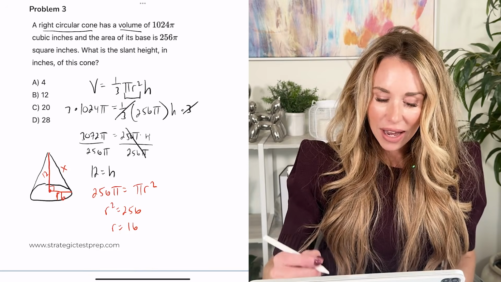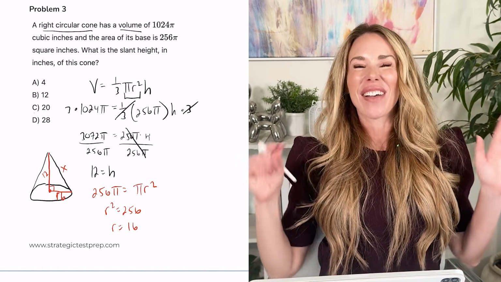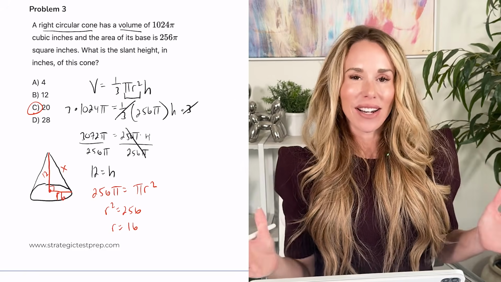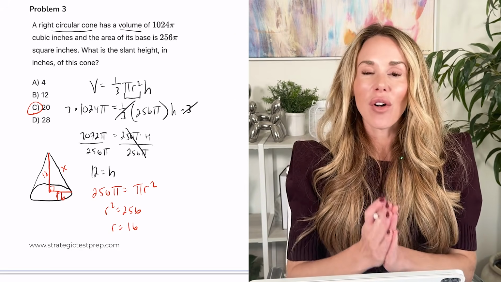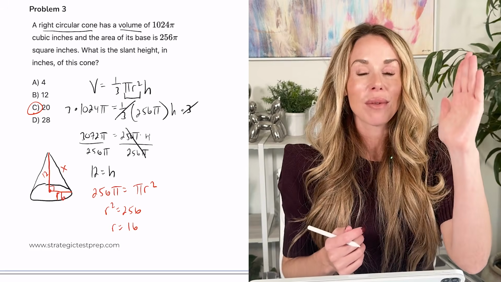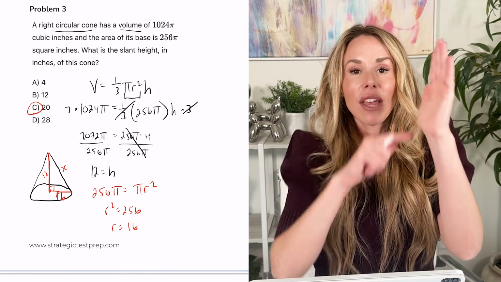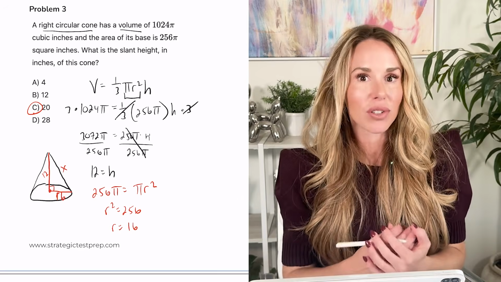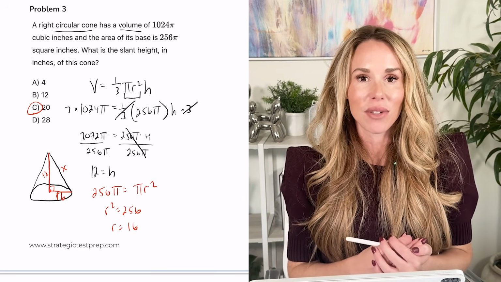That means the radius is 20. Oh, not the radius, sorry. That means the slant height is 20. So your answer is C, 20. So just be careful with slant height. When you get the actual height of the prism, that's not the answer. You then make a right triangle and you're looking for the hypotenuse. So a squared plus b squared equals c squared is going to come into play.